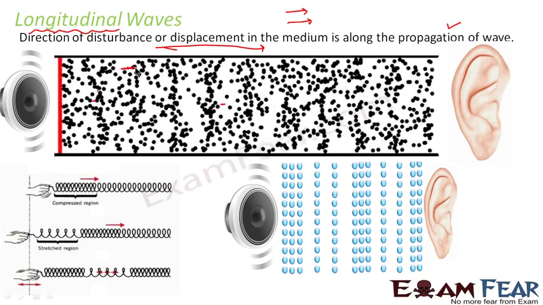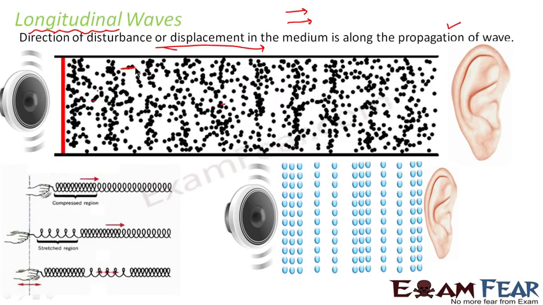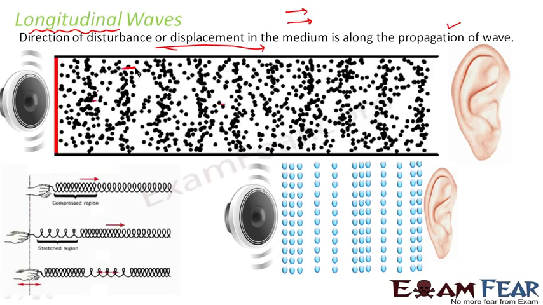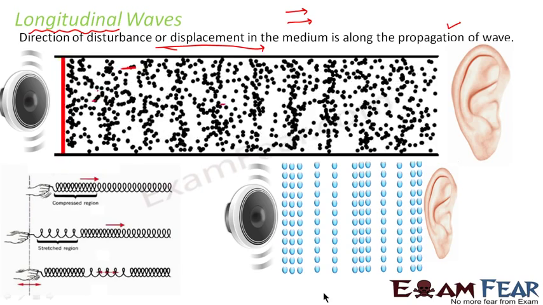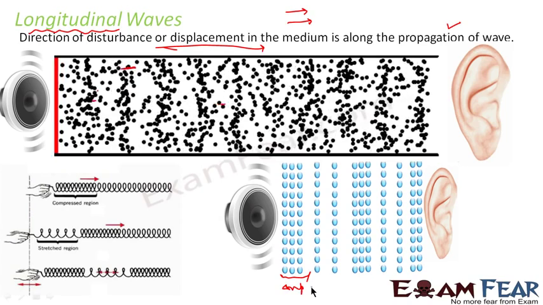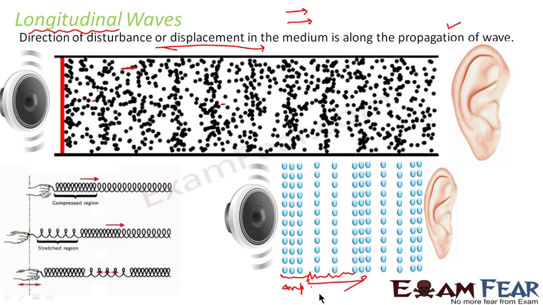So what determines the up and down of a longitudinal wave? If you see the diagram, you can see that the longitudinal wave has certain regions where the particles are very close to each other. That is, the particles are very compact. So these regions are known as compressions. Whereas there are certain regions where the particles are wide apart. So those regions are known as rarefactions.